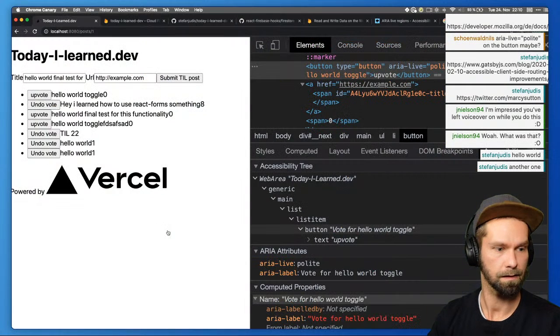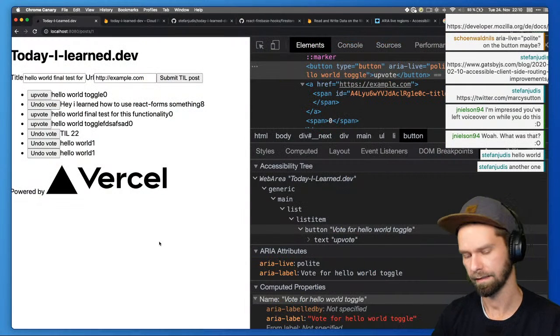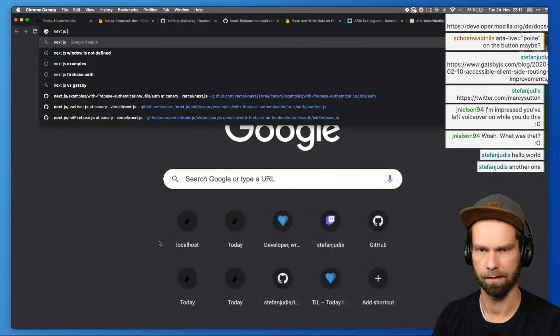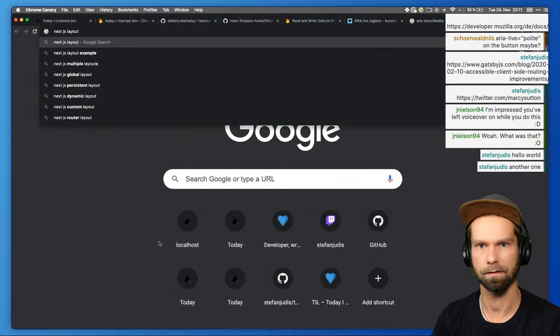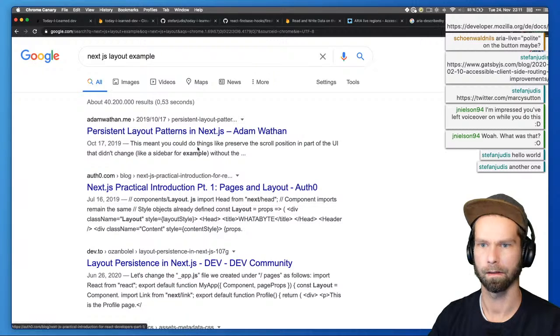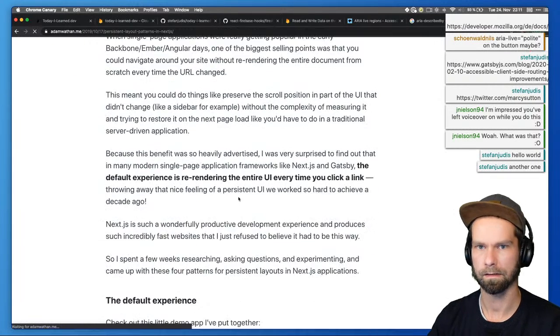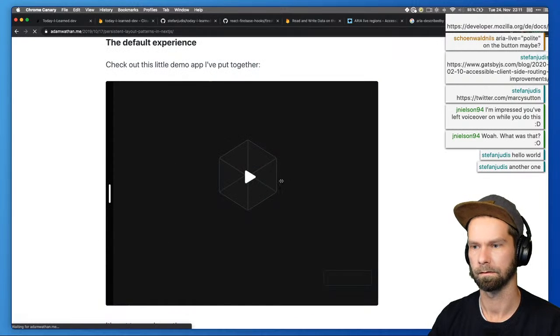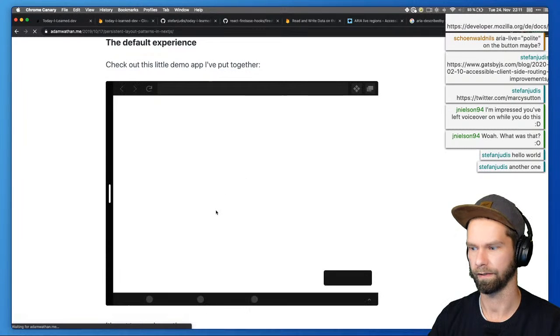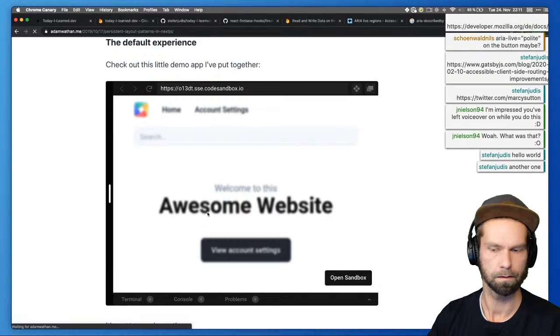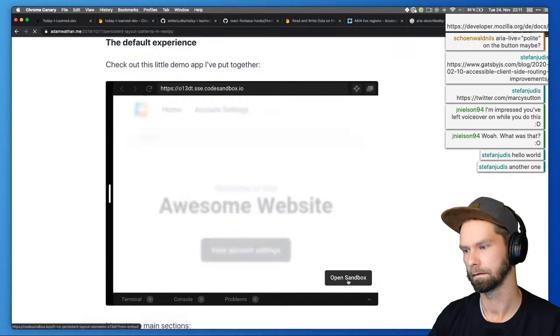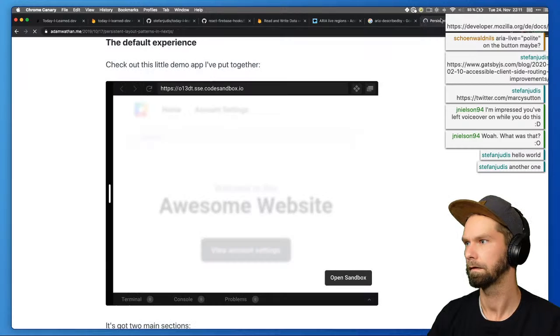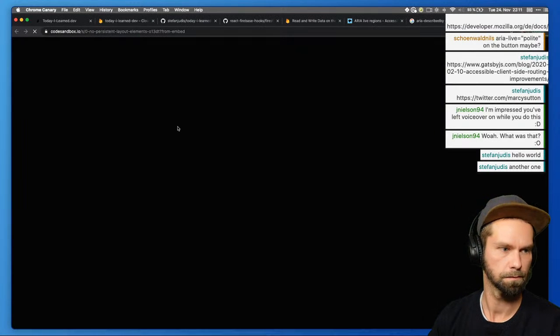So let's see, is there something in Next.js like a layout wrapper or something? Layout example, that looks good. So persistent layout stuff. Is that a code sandbox or is that a video? Okay. So let's have a look how this is done.